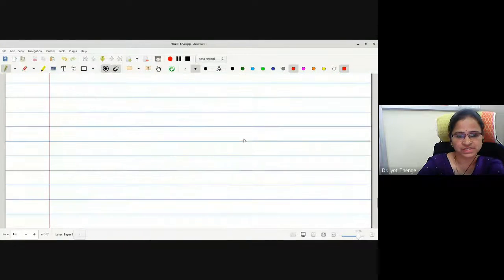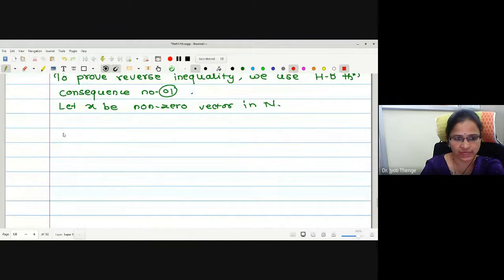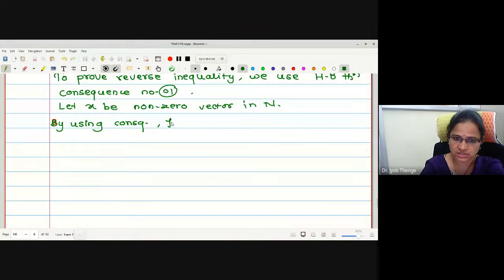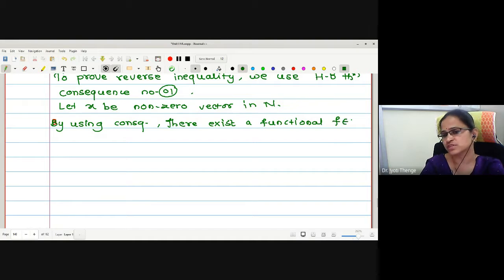Using the consequence, there exists a functional, small f, which is the symbol I will use because small f is the notation we have used for the functionals on n.